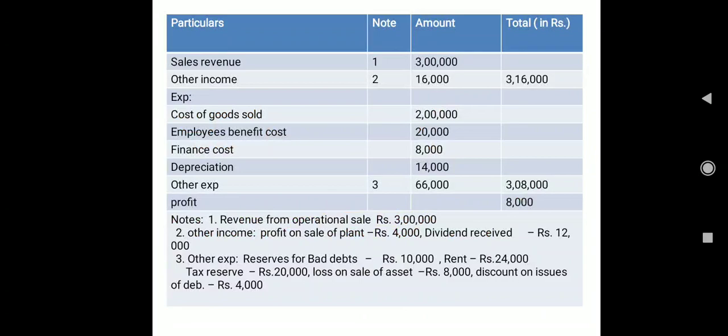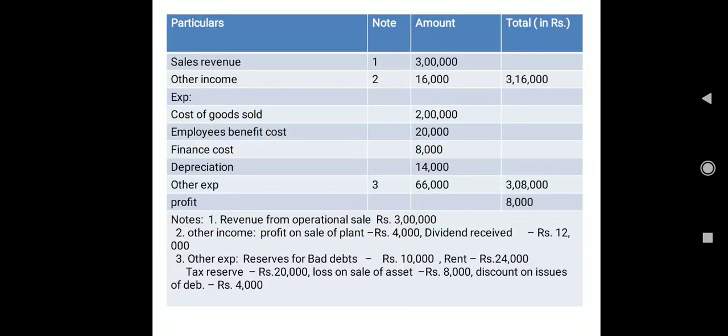Okay, the details of the company don't matter for us. For us, it only matters what things we have to consider to calculate the fund from operations right now as a student. So we have a sales revenue of rupees 3 lakh, and then other incomes of 16,000. So total income is 3 lakh 16,000. Then we have our expenses: cost of goods sold 2 lakh, employee benefit cost 20,000, finance cost 8,000, depreciation 14,000, other expenses 66,000, and the total of your expenses is 3 lakh 8,000. When we deduct the expenses from the income, that is 3 lakh 16,000 minus 3 lakh 8,000, we get a profit of rupees 8,000.